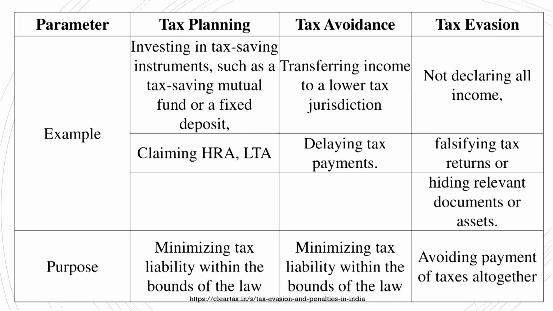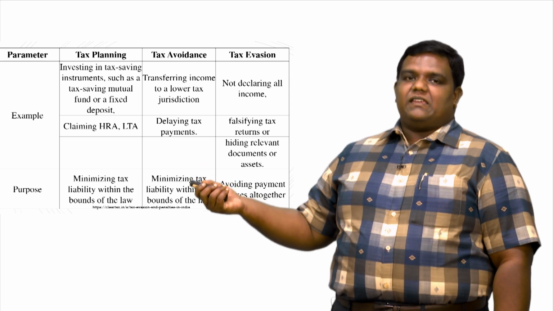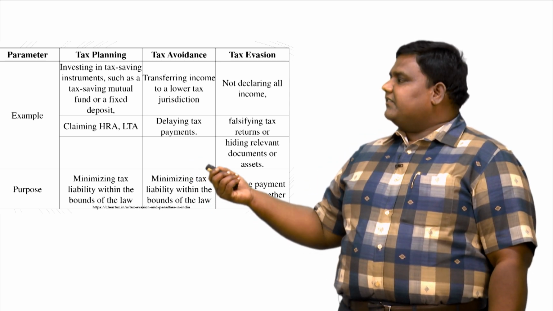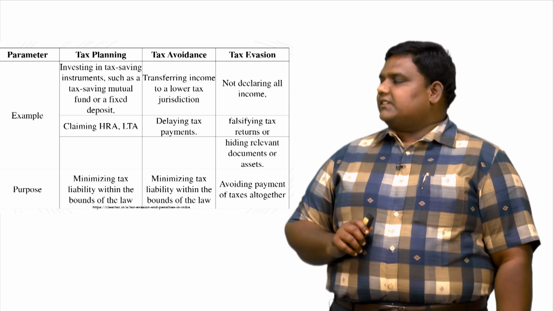If you want to see an example, if you are going to engage in tax planning, you can work with the exemptions, claims and deductions related to your HRA or leave travel allowance and so on. If you are working on tax avoidance, then you delay paying your tax liability. If it is tax evasion, you are going to file falsified tax returns.